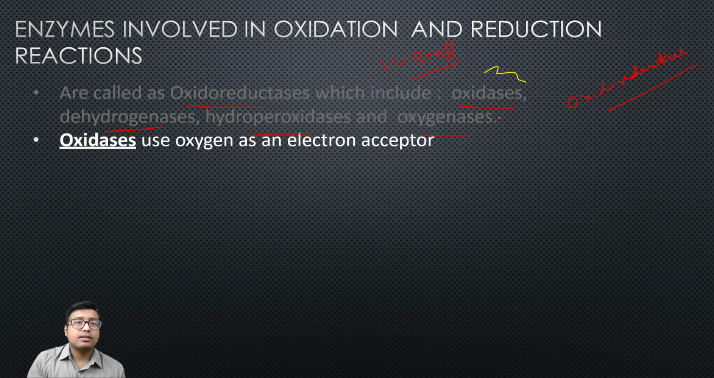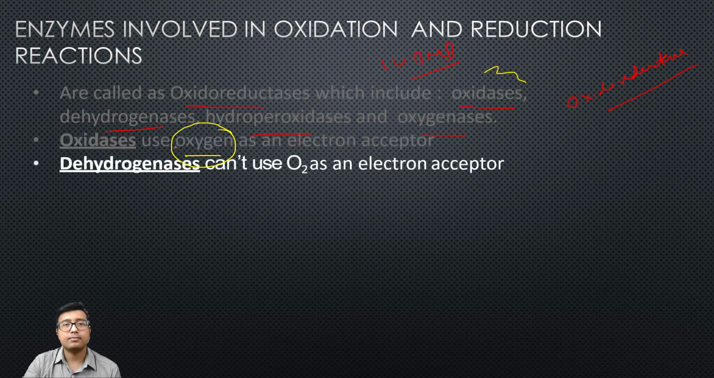So oxidases use oxygen as the electron acceptor, very important. The electron acceptor for the oxidase class of enzymes is oxygen, right? But dehydrogenase enzymes cannot use molecular oxygen as an electron acceptor. Very important: this is one fundamental difference between oxidases and dehydrogenases. They cannot use molecular oxygen as an electron acceptor.